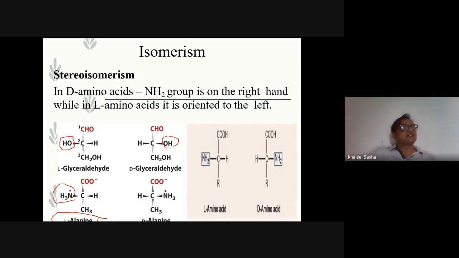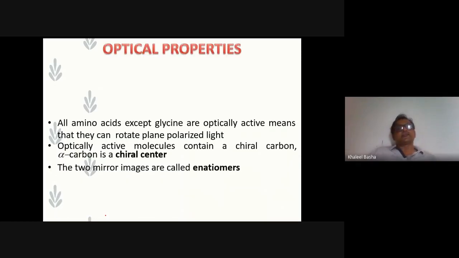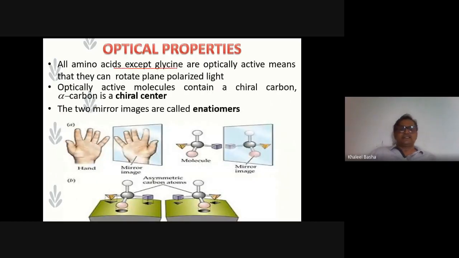Whereas the amino acids occur in all L amino acids. So what are the optical properties of amino acids? All amino acids except glycine. Already I discussed that glycine is the simple amino acid which contains a non-asymmetric carbon atom. Due to the non-asymmetric carbon atom, for that reason, the amino acid is